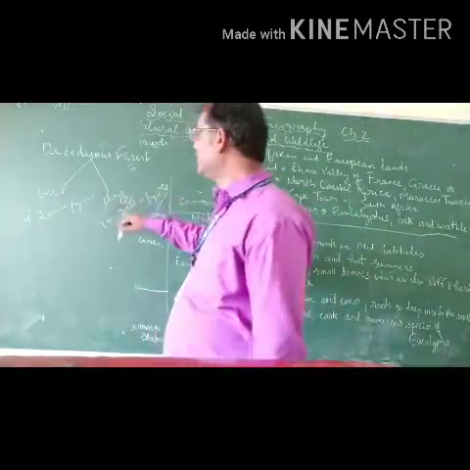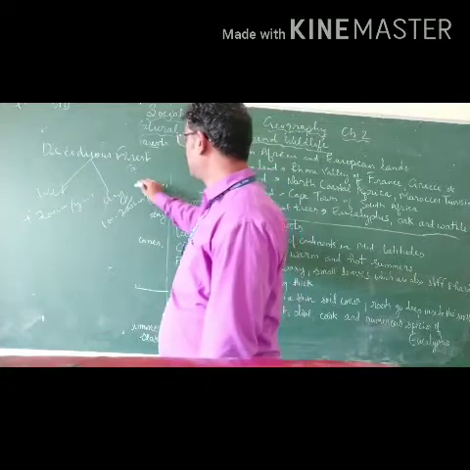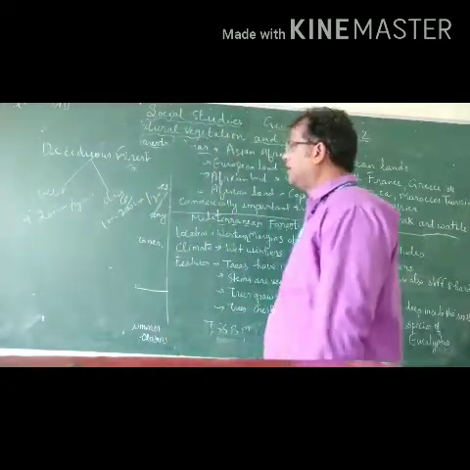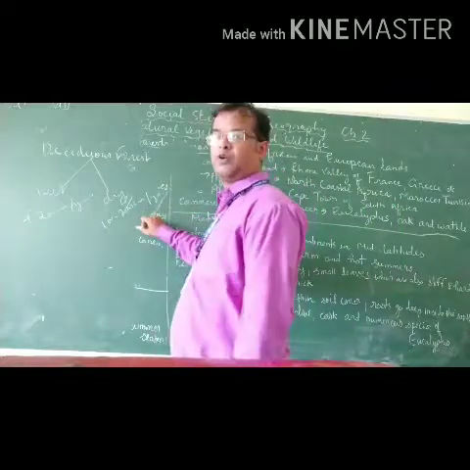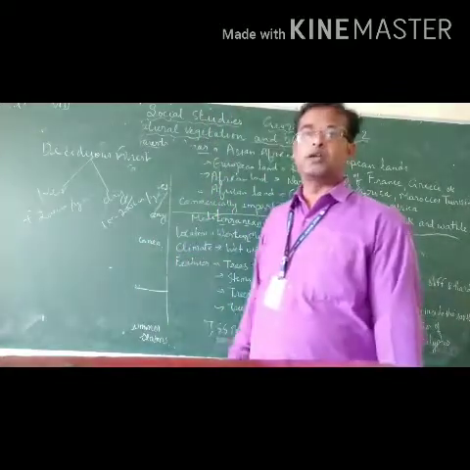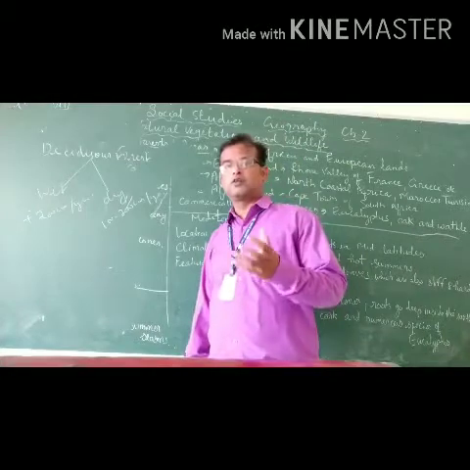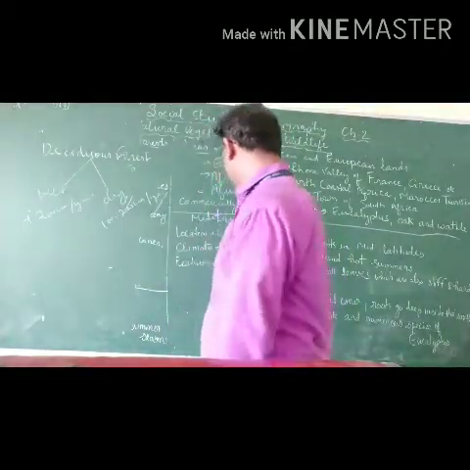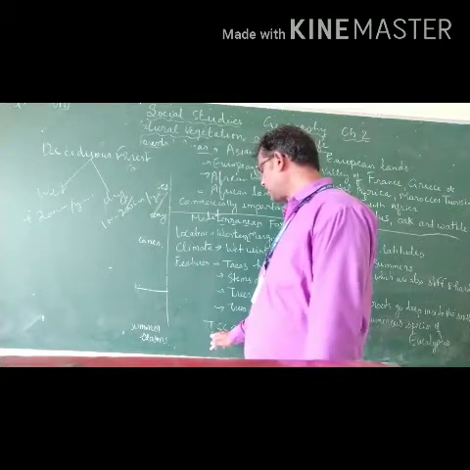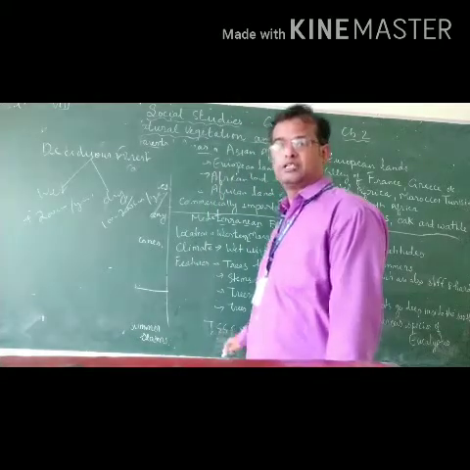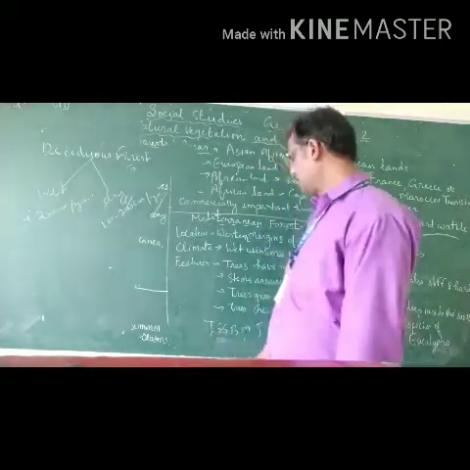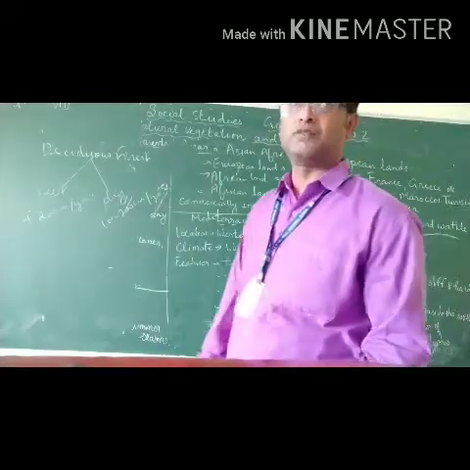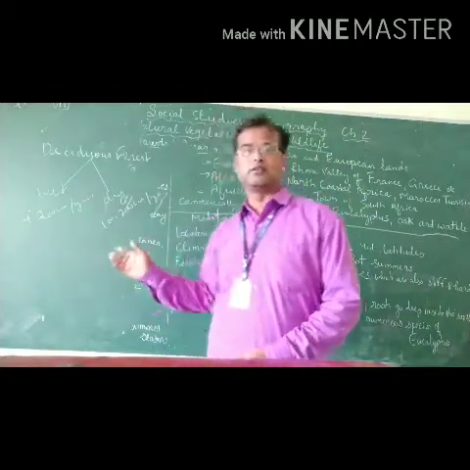For the growth of these dry deciduous forests, they need 100 to 200 centimeter rainfall per year. The main trees which are found in the dry deciduous forest are teak, sisam, bamboo, mahua, jamun, etc.